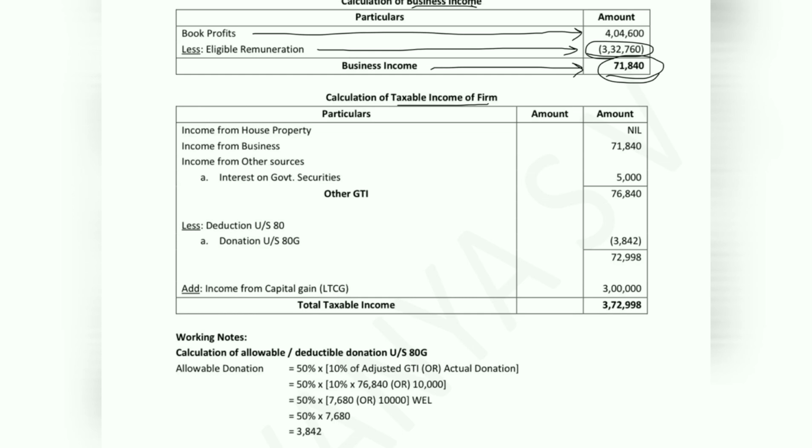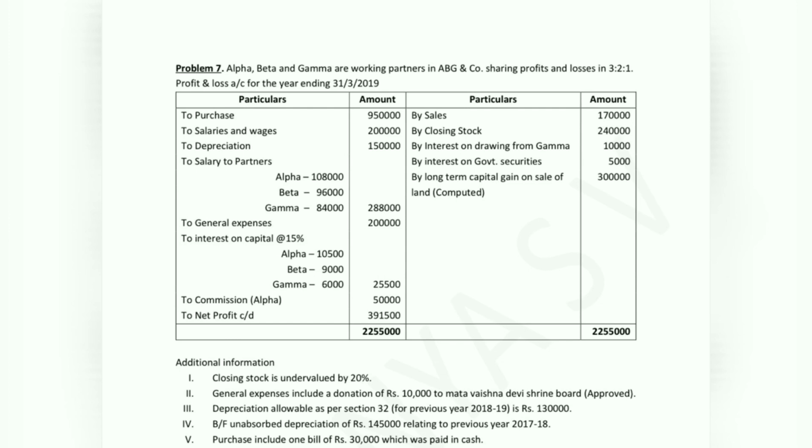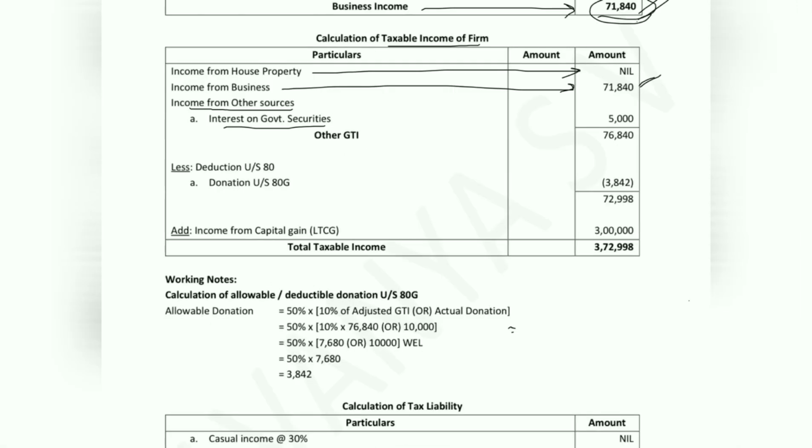So we do not have house property income in the problem. We have business income, which we have calculated just now, 71,840. And income from other sources, that is interest on government securities, is 5,000. So let us consider that 5,000 here. Adding up the business income and interest on government securities, we will get 76,840 as gross total income.